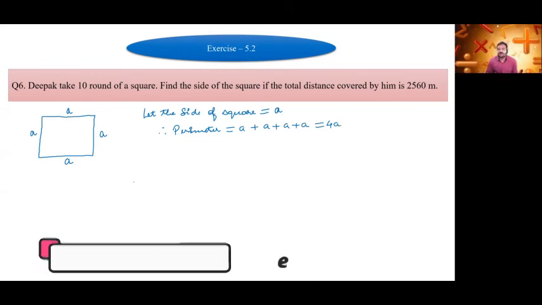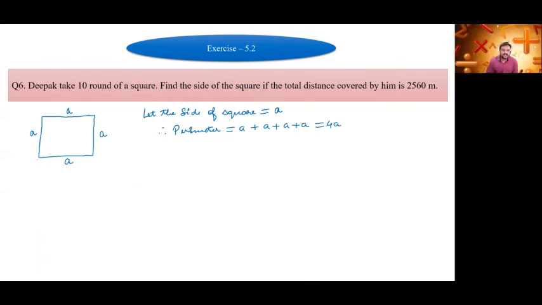Suppose he is starting from this point. From point A he goes to B, B to C, C to D, and from D again he comes back to A. This is one complete round. So in one complete round he will cover 4A distance.